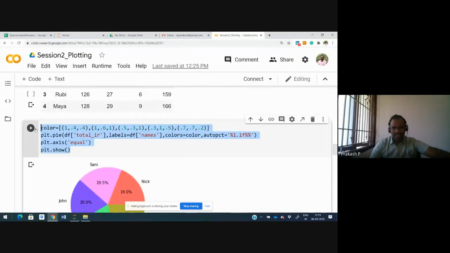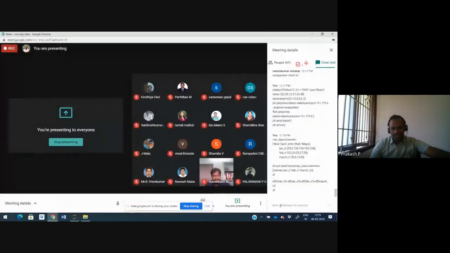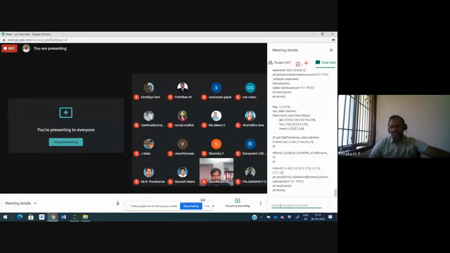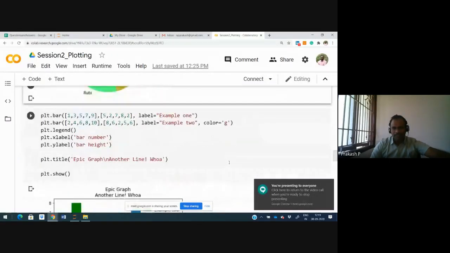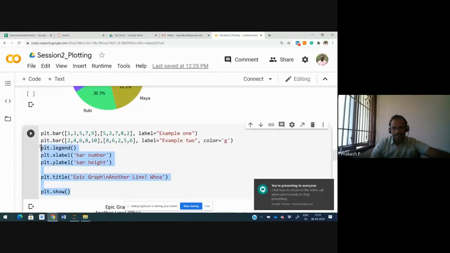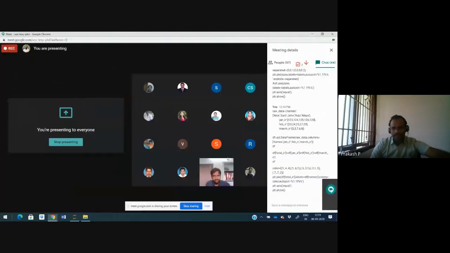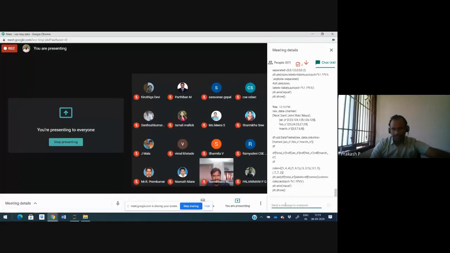Now you can check the percentile of the pie chart. Now you can check how much percentage is given to each of the rows.